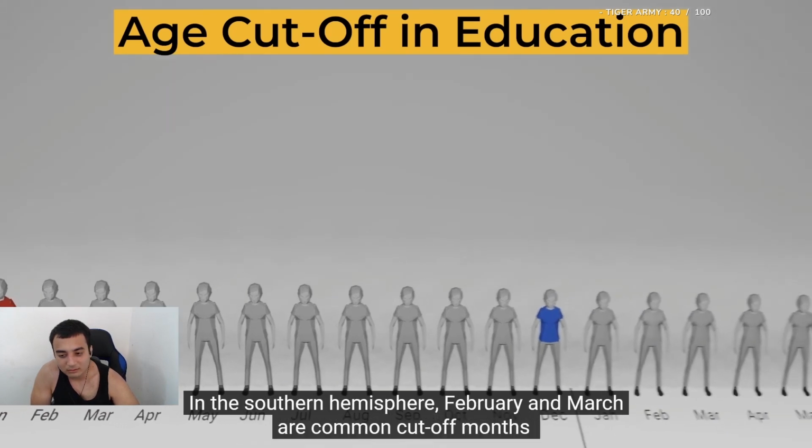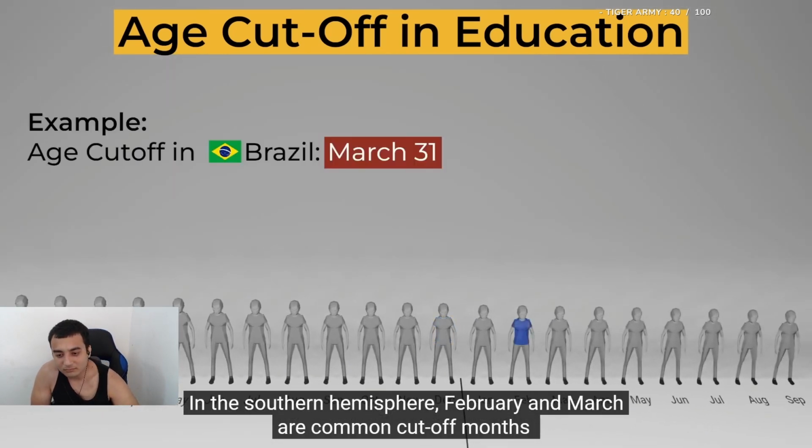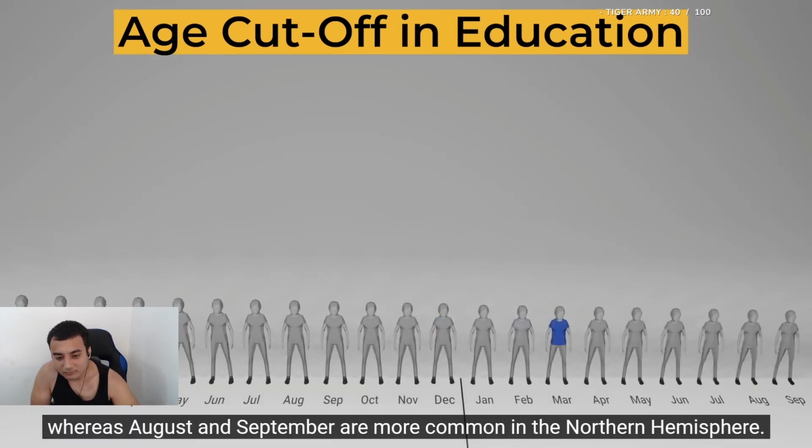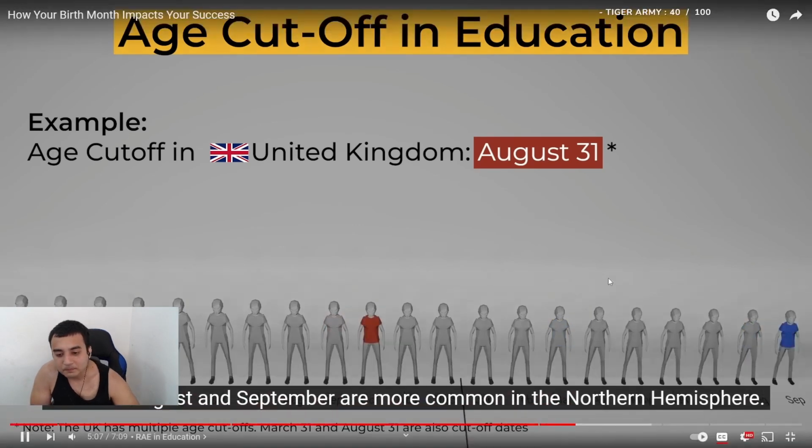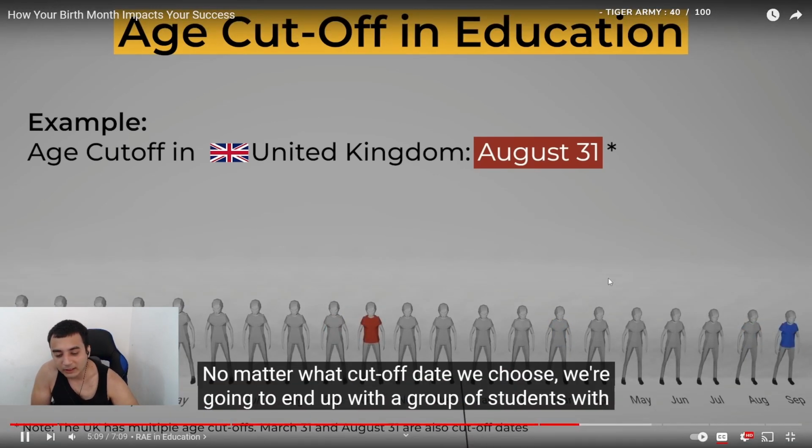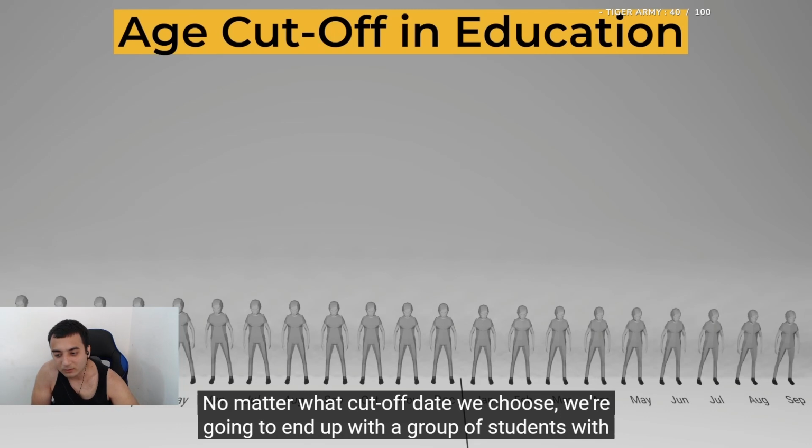In the southern hemisphere, February and March are common cutoff months, whereas August and September are more common in the northern hemisphere. No matter what cutoff date we choose, we're going to end up with a group of older and younger children.